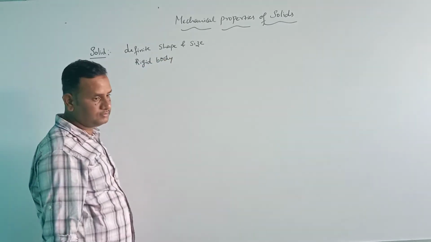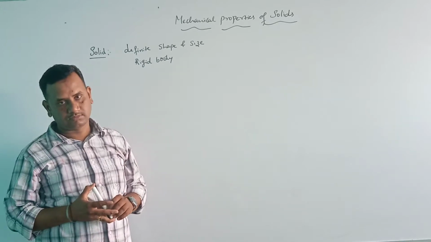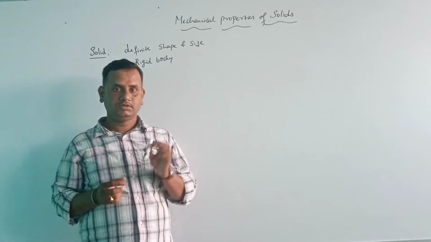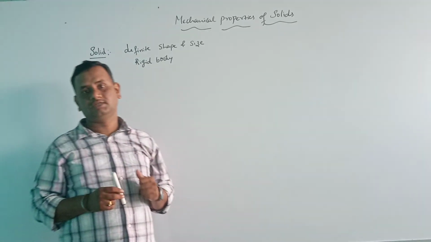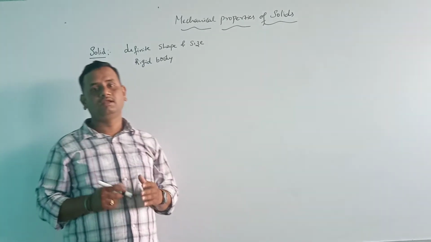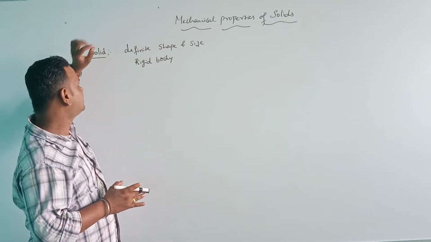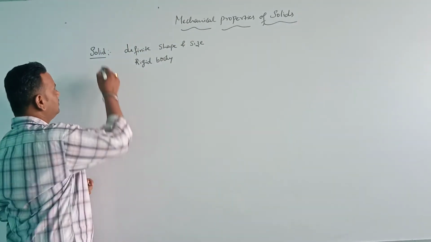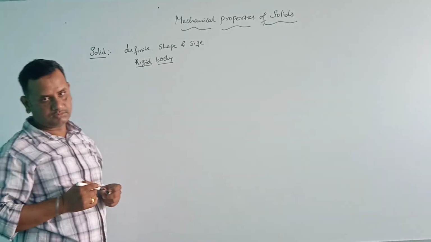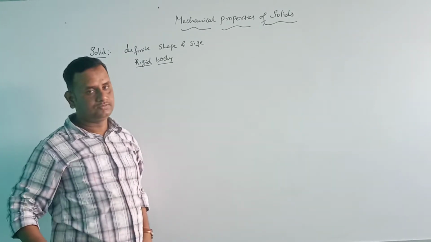For example, stone. Stone is also a solid body. If I take this marker, it is also solid. Wood is also solid. Metal is also solid. So any material which is having a definite shape and size is called a solid, or also it is called a rigid body.